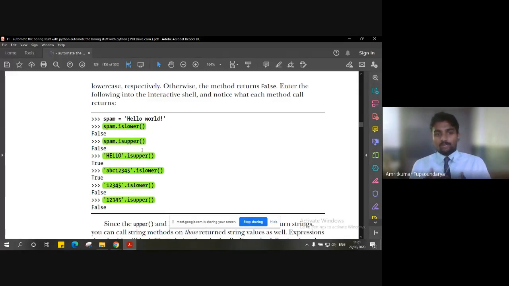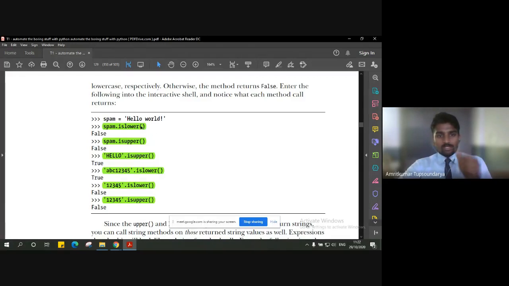Now what is the difference? In the previous methods, lower and upper, we are editing the text, that is, converting it to lowercase or to uppercase. But in is lower and is upper, we are not converting; instead, we are checking whether the text in the variable is upper or lower. That is the only difference. And how do we check it? Simple, same again: the name of the variable, the dot operator, and the name of the method. Then it will check whether that string is lower or upper, and so on.